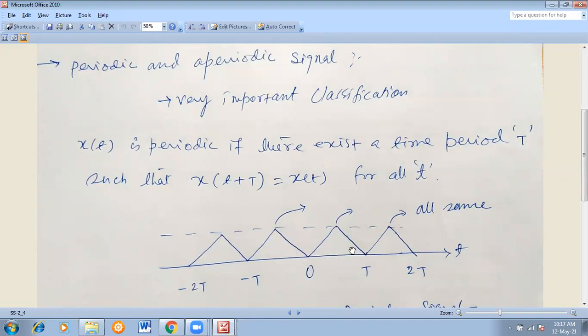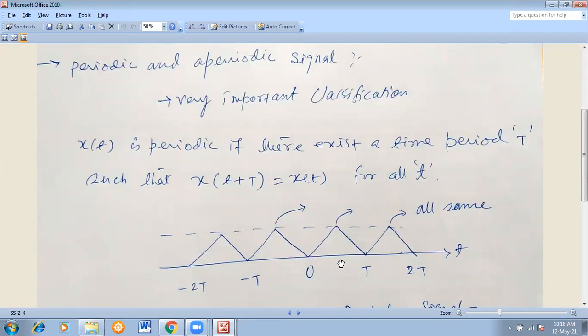But I want to say, this point has a time value, and this also has a time value. So from this point to this point, what is the length? "1 by T, sir." No, 1 by T is frequency. "Yes, sir." I am talking about time. From this point to this point, how much will the length be? This is the midpoint. "Sir, T." T will be, correct, correct, correct.